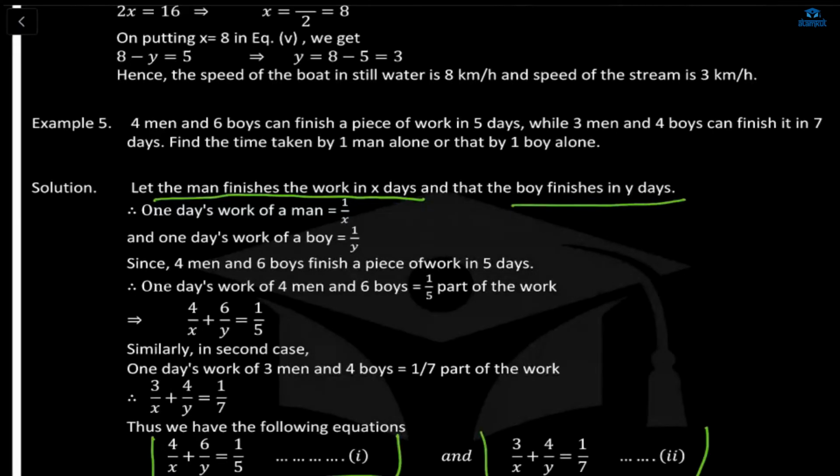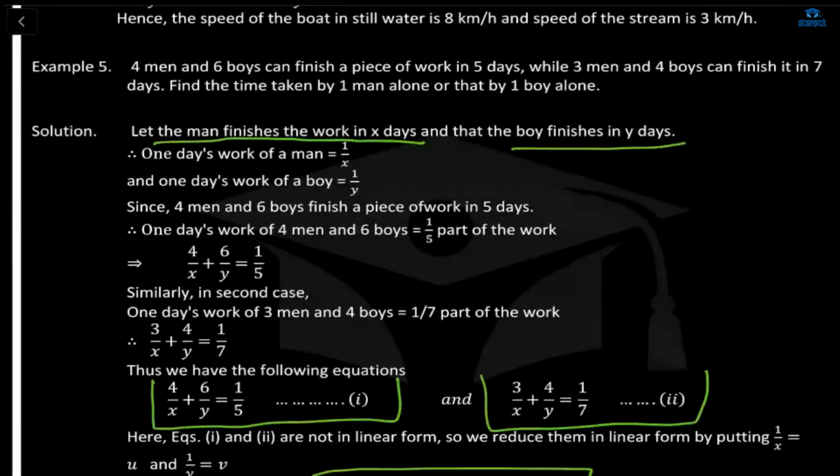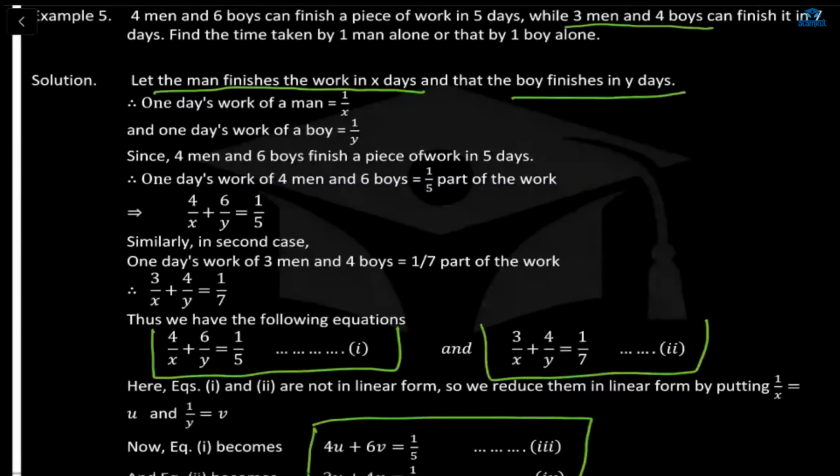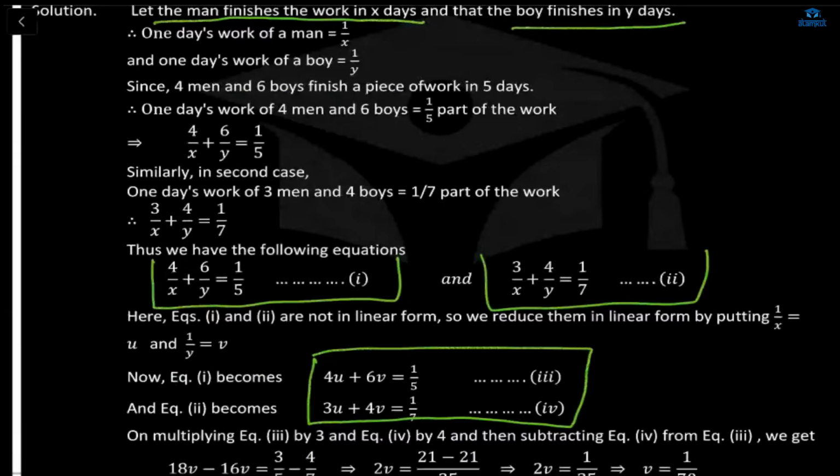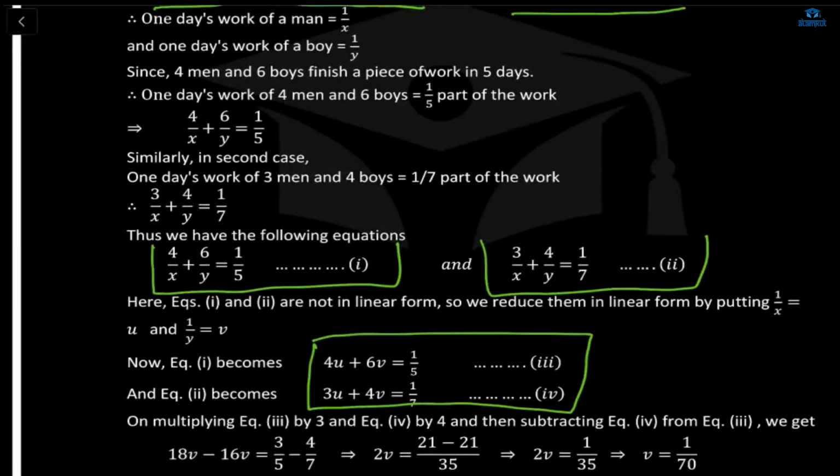Okay, similarly, we are going to form the next equation. What is here? 3 men and 4 boys finish it in 7 days. So 3/x plus 4/y is equal to 1/7. So we form 2 equations. Now since you can see it is in the form of 1/x, we are going to assume 1/x as u and 1/y as v, and then you can form the equation.